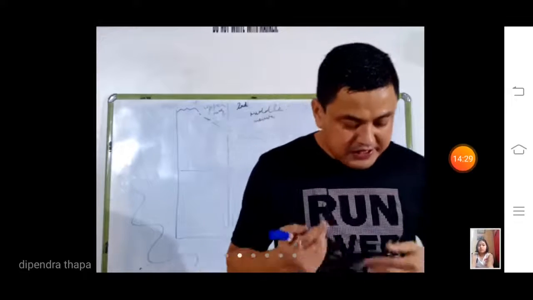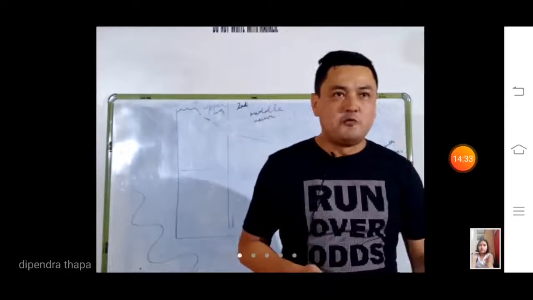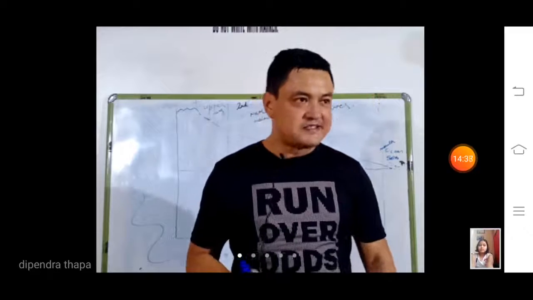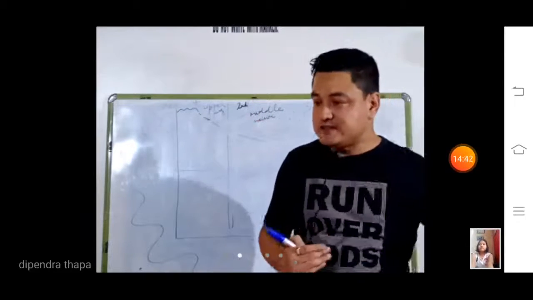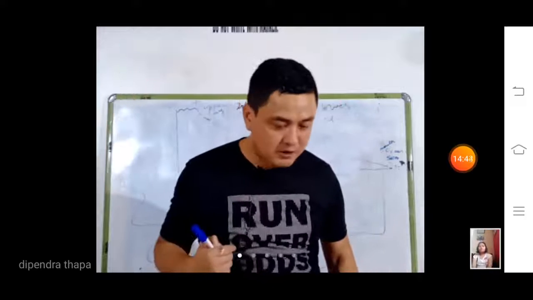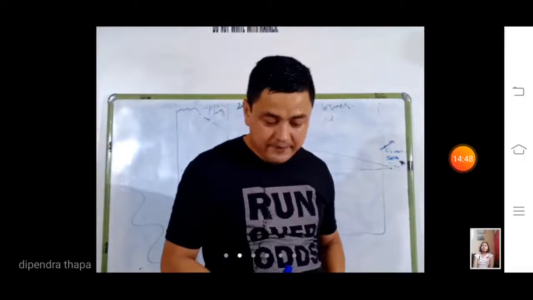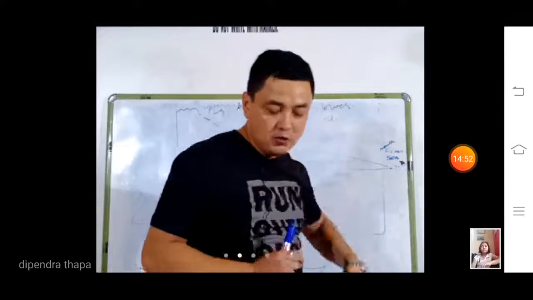These are basically brought down by the rivers from the mountain to the plains, which makes the soil of the plains very, very fertile. Therefore, you can grow many types of crops in the plains than on the hills or mountains. Now let's read the three stages of the river. We are going to the upper stage, the middle stage, and the lower stage.